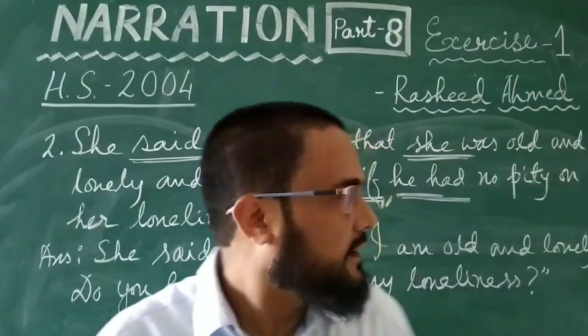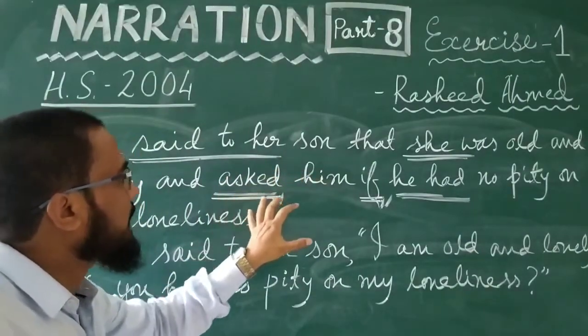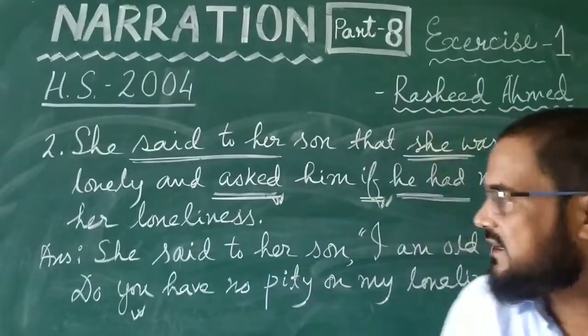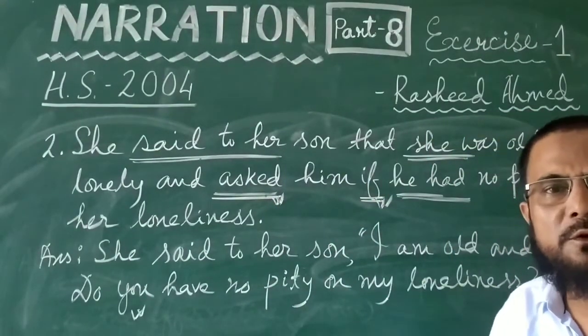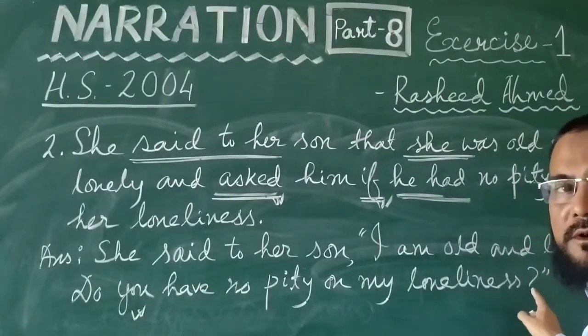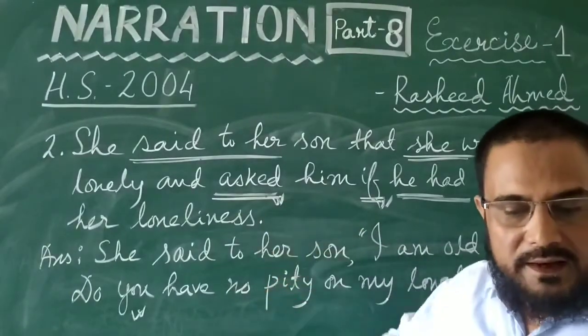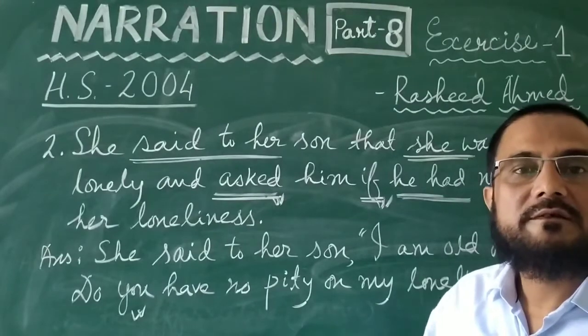Let us see the sentence again. She said to her son that she was old and lonely and asked him if he had no pity on her loneliness. She said to her son, "I am old and lonely. Do you have no pity on my loneliness?" Then question mark, quotation is closed. These are very important parts. So these two questions came in 2004, and the next sentence that we will do is the one that came in 2005.